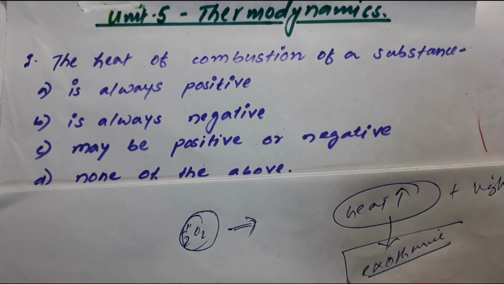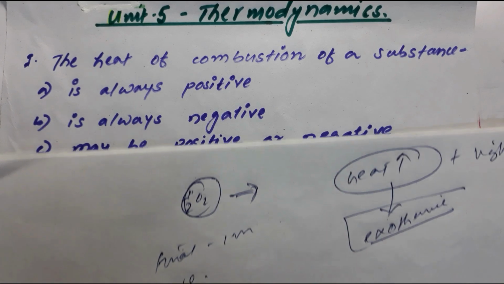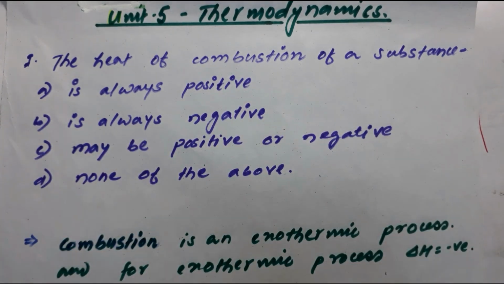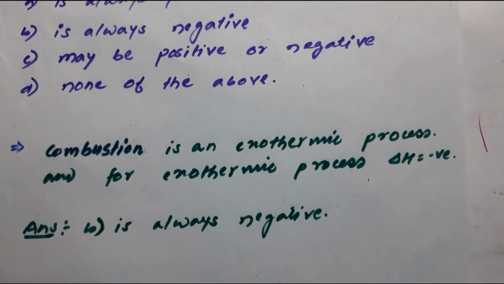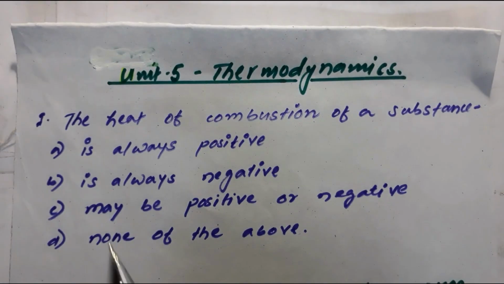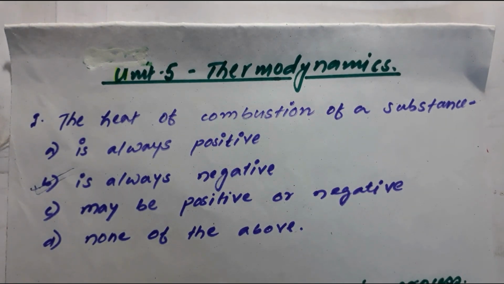Now, once it is an exothermic process, then the change in enthalpy, meaning final minus initial, will always be a negative value, right? It will always be negative. You have to remember these things, okay? So I have written here: combustion is an exothermic process, and for an exothermic process the change in enthalpy will always be negative. And if it is always negative, that means option B will be your correct answer. So you have to remember this point.